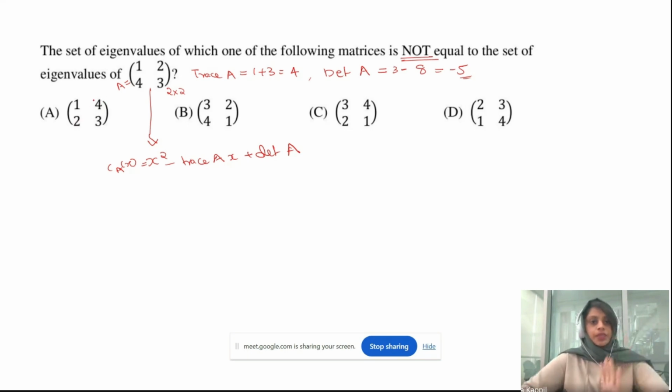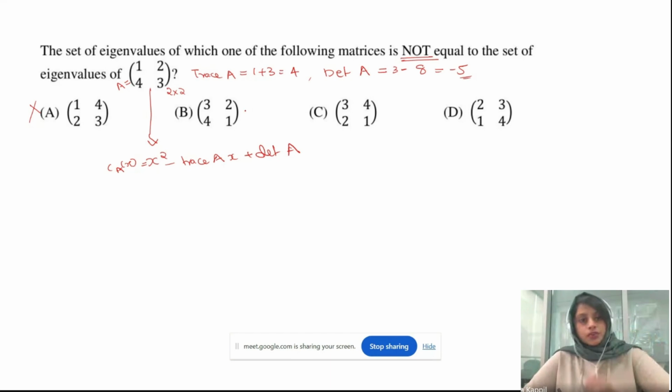Will it make any difference for the trace? No, trace will still be 4. Will it make any difference for the determinant? No, it will still be 3 minus 8, correct? So the question is, which of the following matrices is not equal? This one should have the same eigenvalues as this one. The problem is not equal. Okay, so this one is not the correct one.